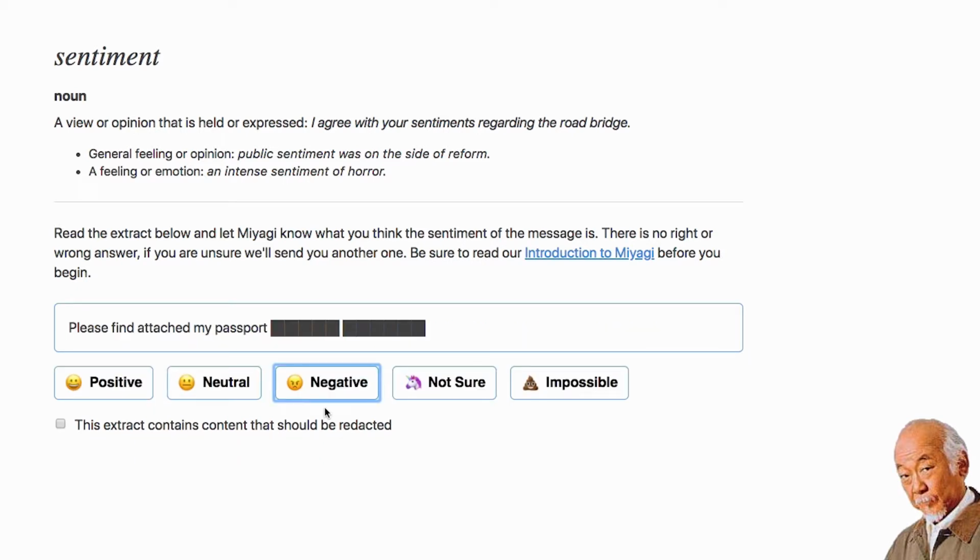Please find and attach my passport... Okay, that's neutral. Okay, so that's enough of Miyagi.